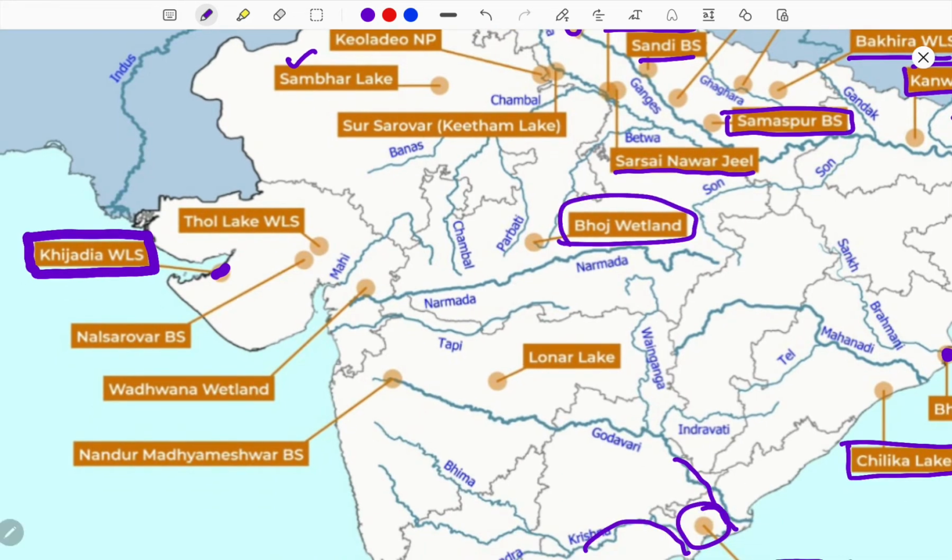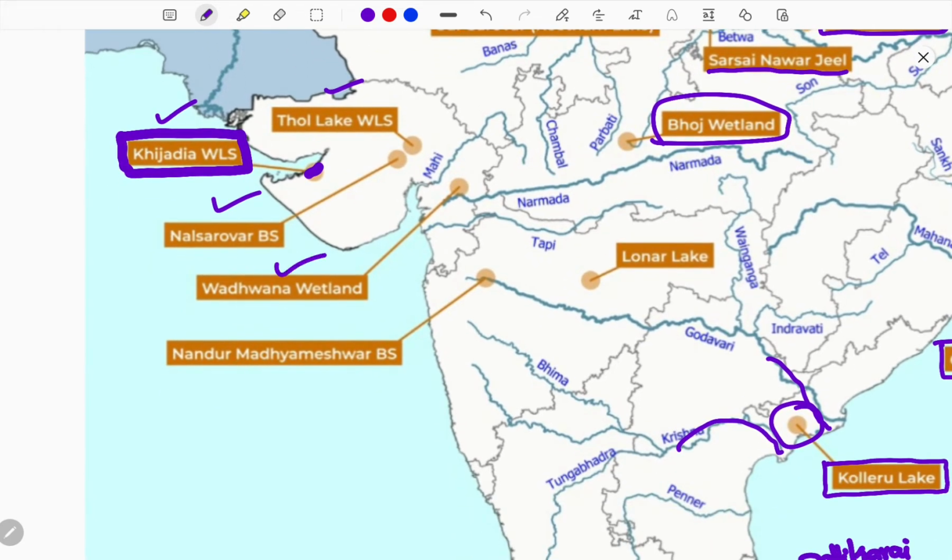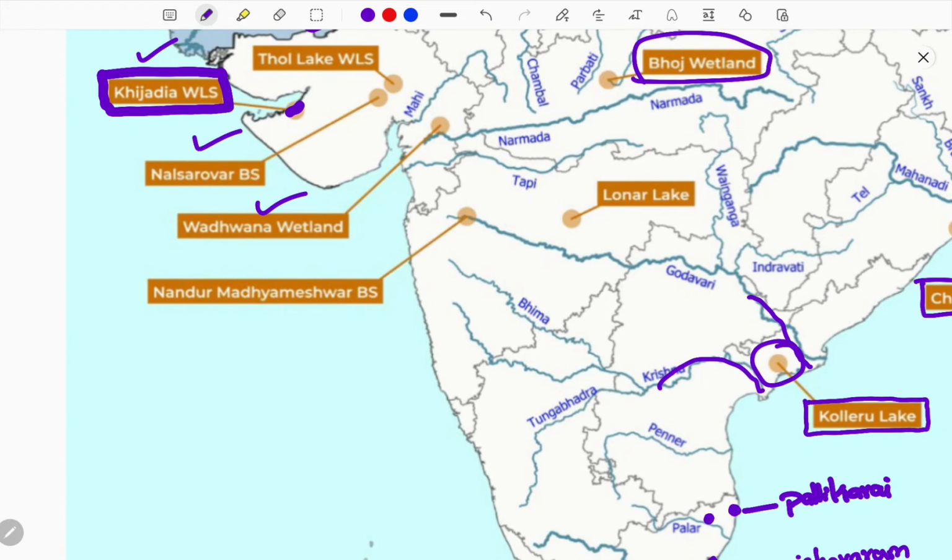In Madhya Pradesh, there is the Bhoj wetland, and next Gujarat, as I had explained Khijadia wetland in detail, there is no need to explain it again. Next, Thol Lake, Nal Sarovar Bird Sanctuary, and next Vadhvana wetland. Then if you come to Maharashtra, there is Lonar Lake. Lonar Lake is geographically important. This has geographical significance whenever you are studying Indian physical geography. You will come across Lonar Lake, which is more important. There is a dam, gravity based, and many science concepts linked to it, so you can study there. And also next, Nandur Madhameshwar Bird Sanctuary, which is the beginning of the Godavari River, which is more important in Maharashtra.